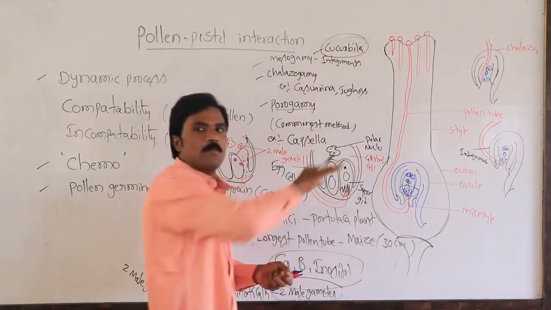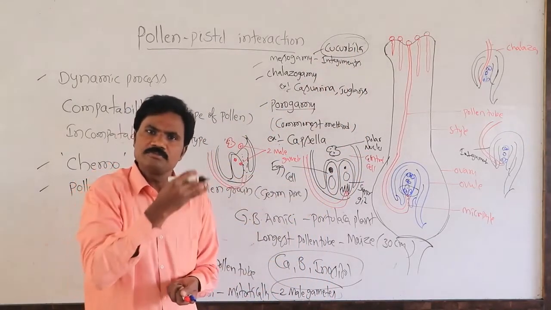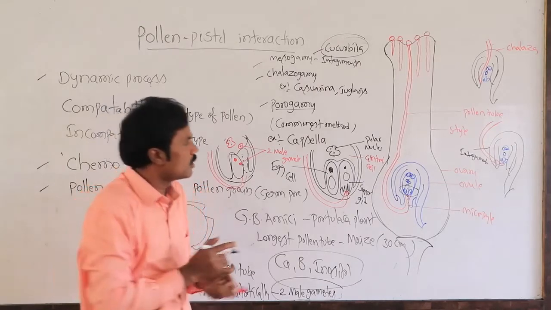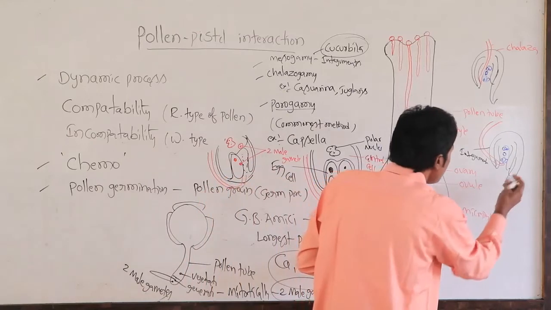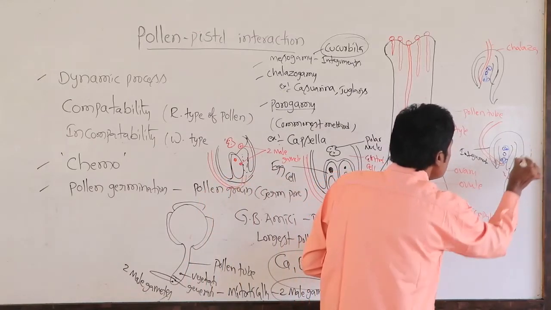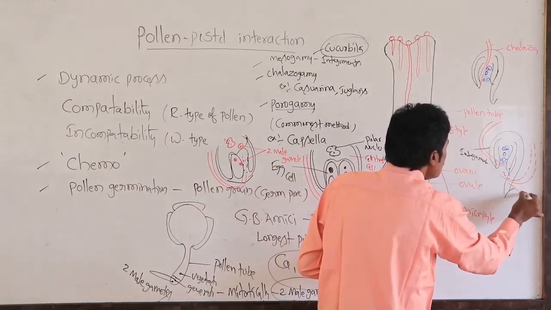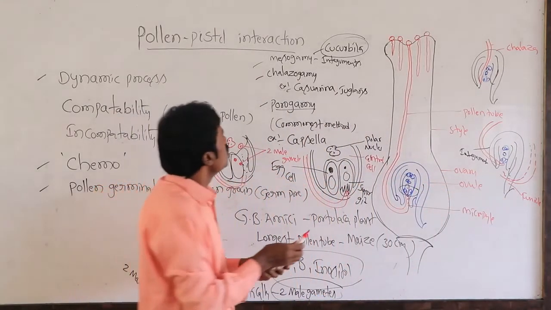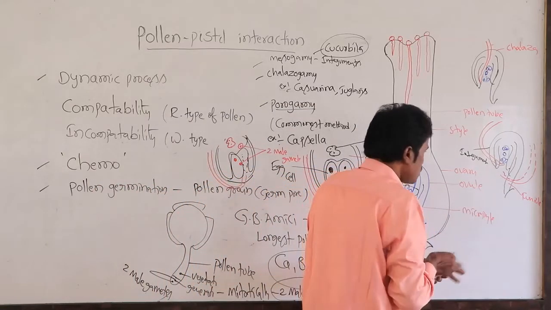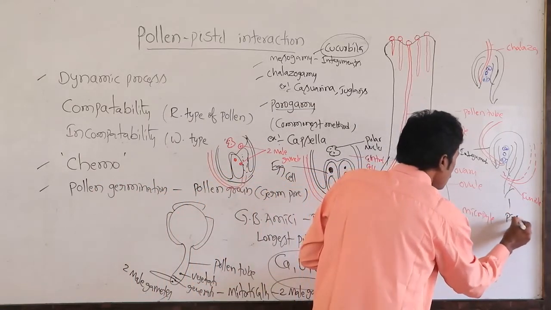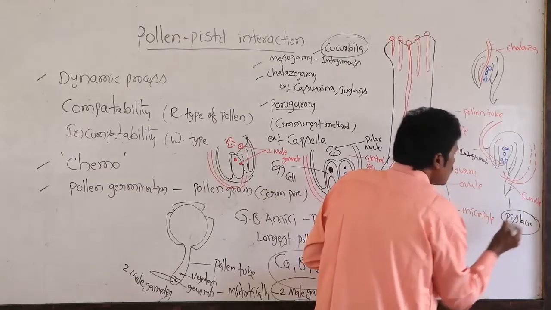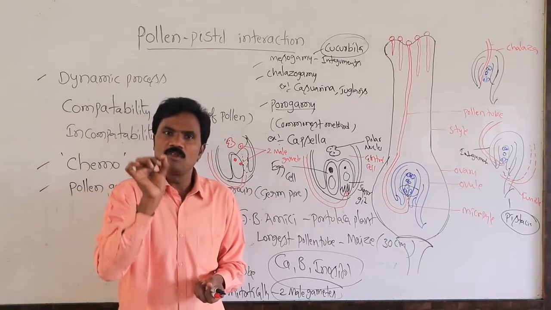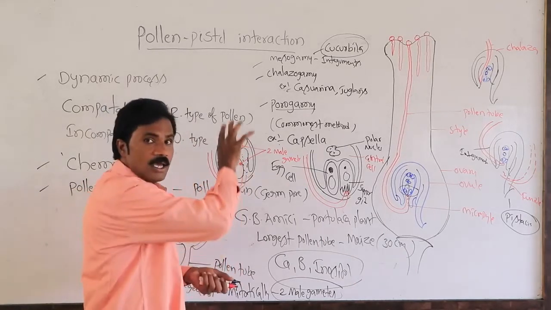In Cucurbita plants, the pollen tube enters by this mode. Rarely it enters through the funicular region. This is the funicle. If it enters through the funicle, as in Pistacia, that is an example: in the Pistacia plant, the pollen tube enters along the funicular region. So it can be any one of these modes.